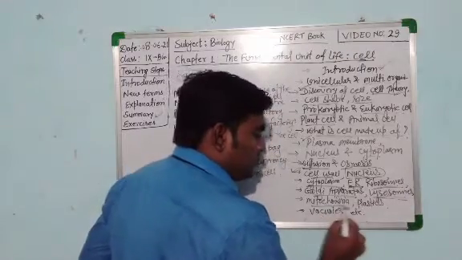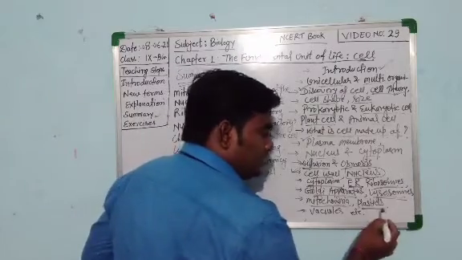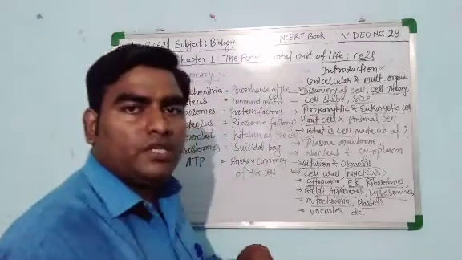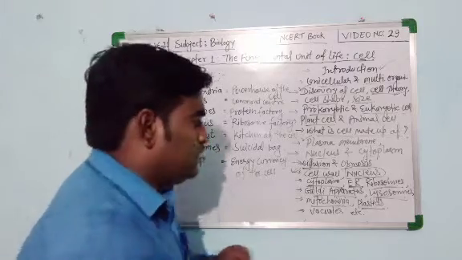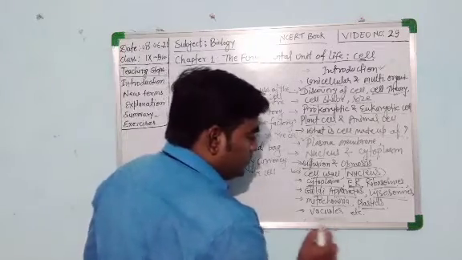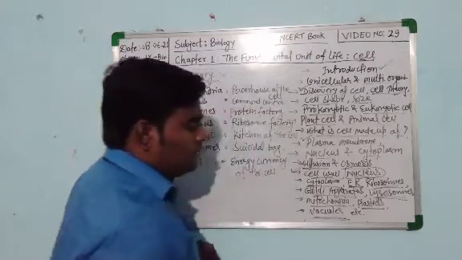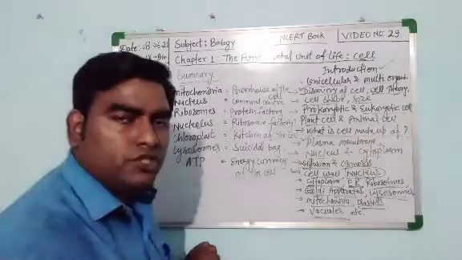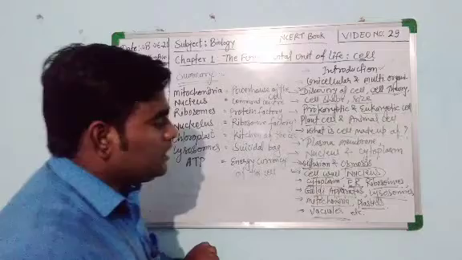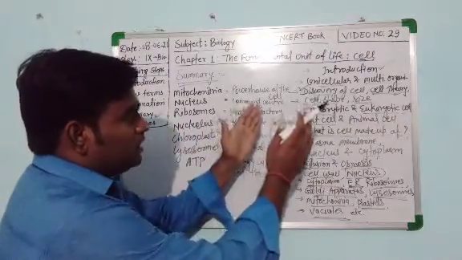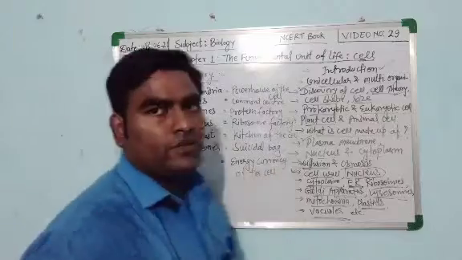Then we saw the structure and function of mitochondria. And then we saw the plastid. There are three types of plastid: chromoplast, leucoplast and chloroplast. And finally we saw the vacuoles. Okay, vacuoles, these are sac-like structures that store the watery fluid of the cell. So this is the basic summary of the complete chapter.